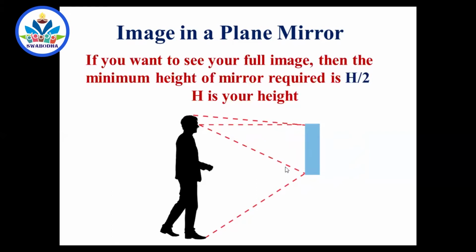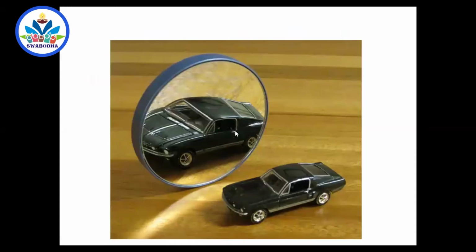If it is 3 feet, okay, no problem. If it is less than 2.5 feet, you won't see your full image inside the mirror. You will see only a portion of your body inside the mirror. So if you want to see the full image of your body, if your height is h, then the minimum size of the mirror required is h by 2. Of course, there are so many things involved in this, but this is not in the syllabus, but you must know all these things.